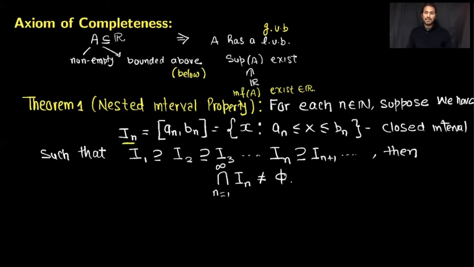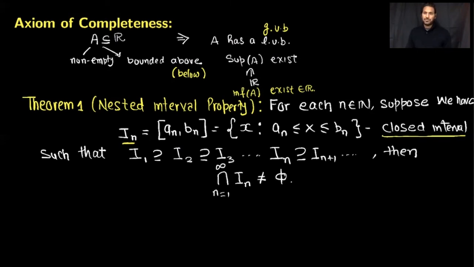It says that if we have a sequence of closed intervals which are nested, in other words, I1 contains I2, I2 contains I3, and so on, then the intersection of all these intervals is non-empty. In other words, there exists at least one real number which belongs to each interval [An, Bn]. Also notice that all these intervals are closed. If the intervals are not closed, this statement is not true.